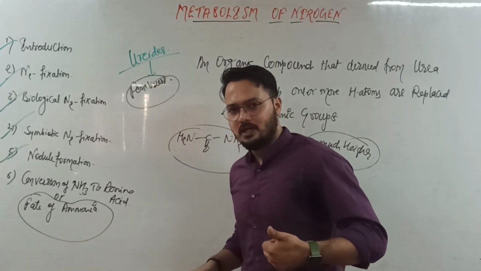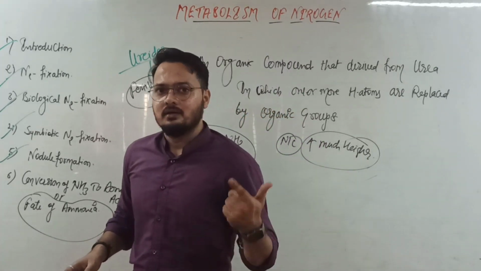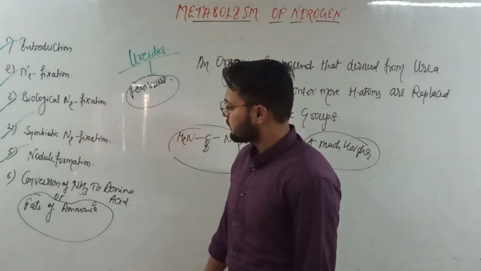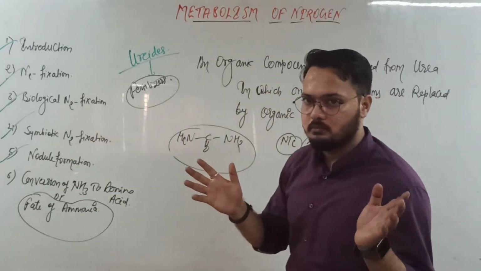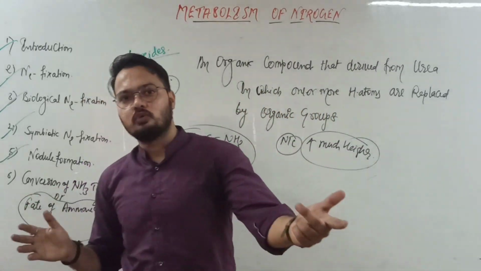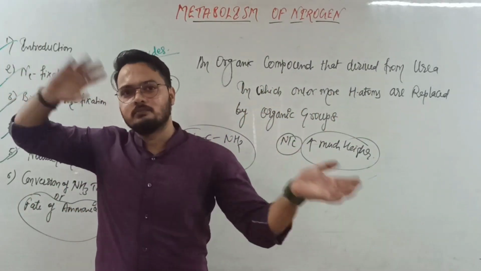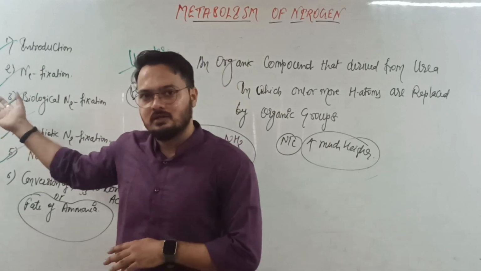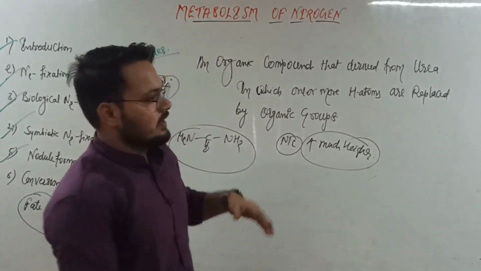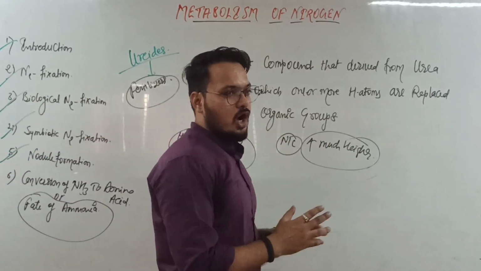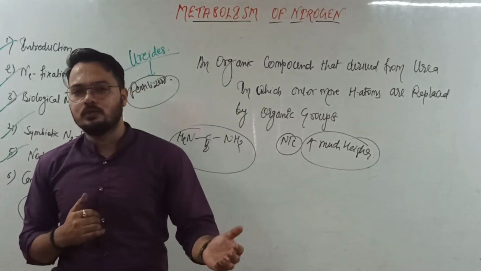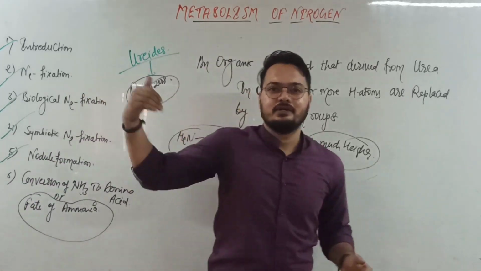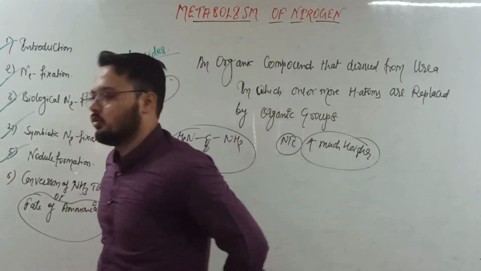First is reductive amination, second is transamination. In transamination, we got our two main components, asparagine and glutamine, made from aspartic acid and glutamic acid. And we already read about their structure. So how aspartic acid converts into asparagine, and how glutamic acid converts into glutamine.